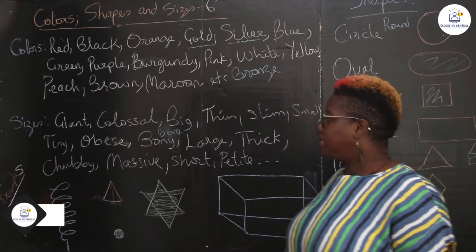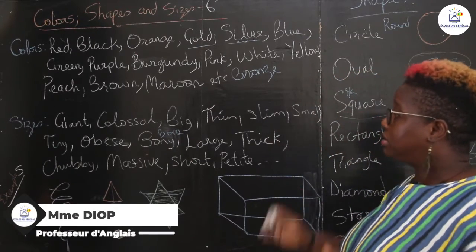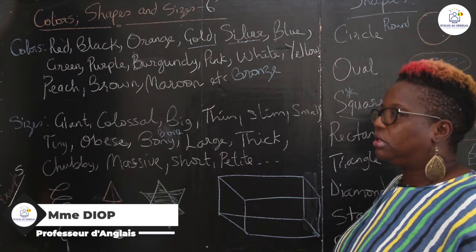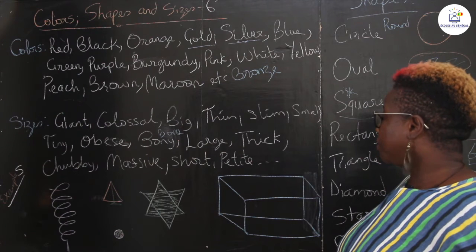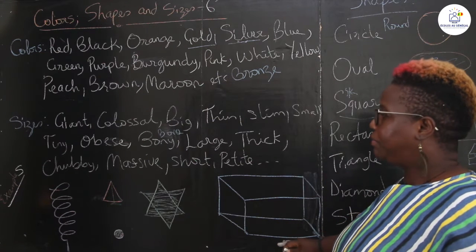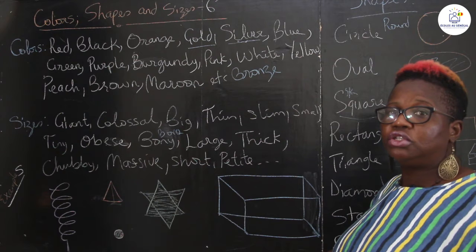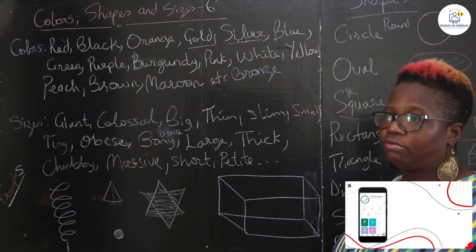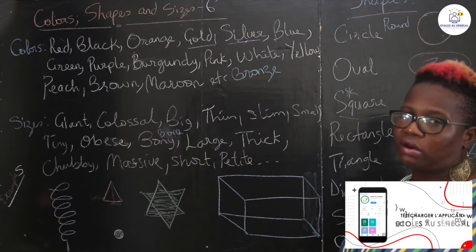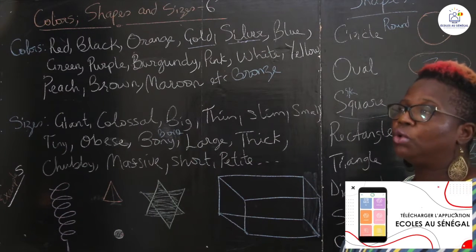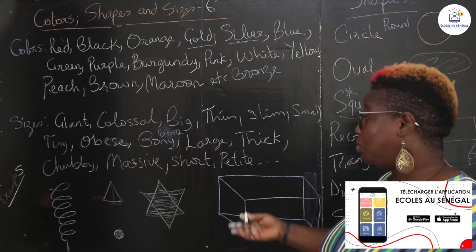So right here we have examples. We've looked at colors, shapes, and sizes. And you have 5 examples on the board that you need to describe, so 5 objects, and you absolutely need to describe what it is. So what would you say, for example, with number 1?